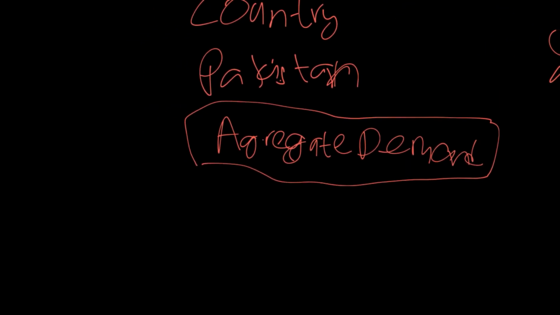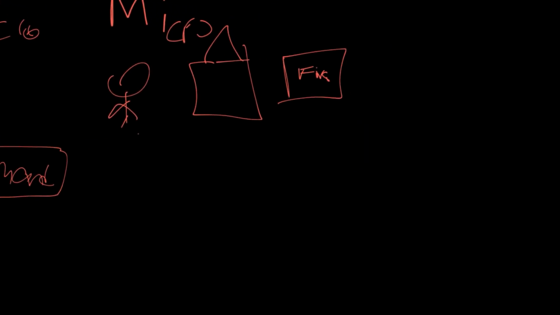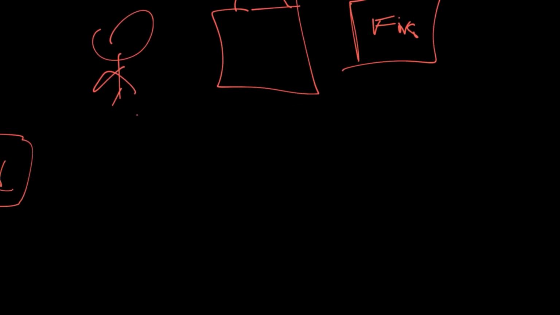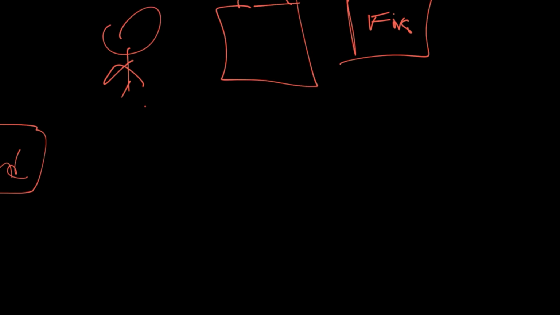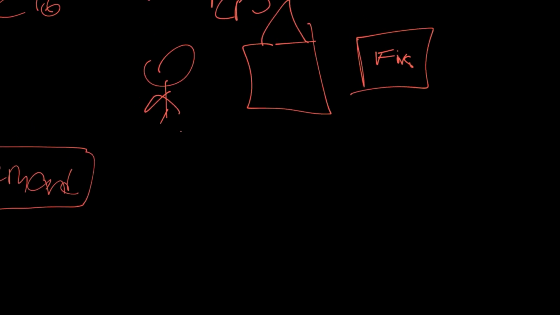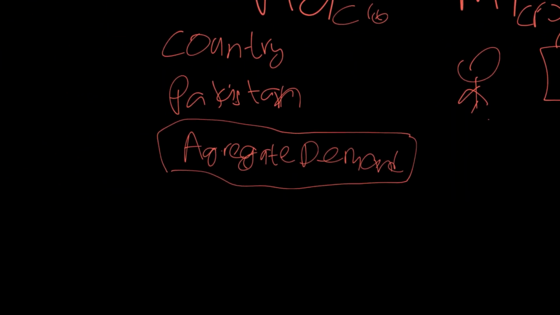This includes aggregate demand, which is the demand for all goods and services, and then microeconomics consists of demand by individuals, households, and firms. And these households, individuals, and firms can demand different goods and services, and those goods and services will have their own demand curves, as compared to one demand curve for every single good in the economy.